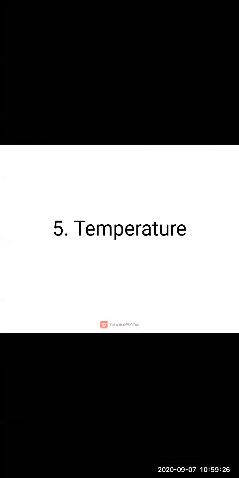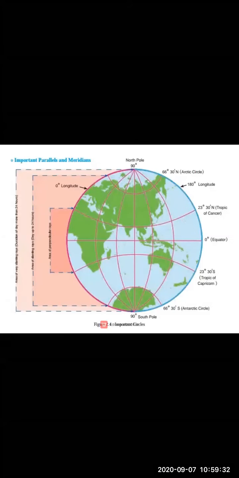Students, today we are going to learn lesson number 5, that is temperature. So, children, in our previous lectures, we have studied about weather conditions and about climate, and in the second chapter, we have learned about important parallels and meridians.